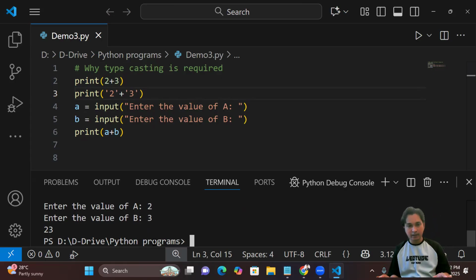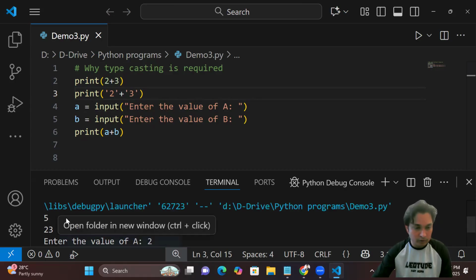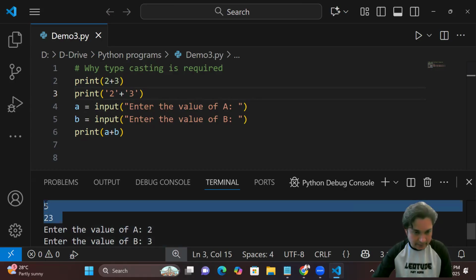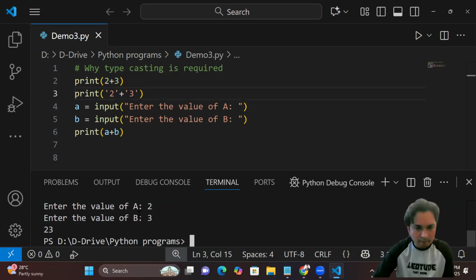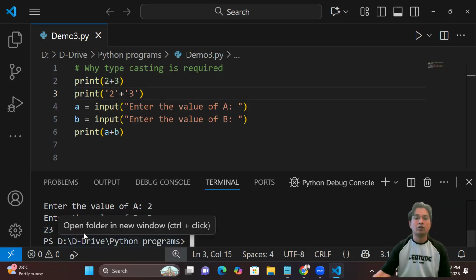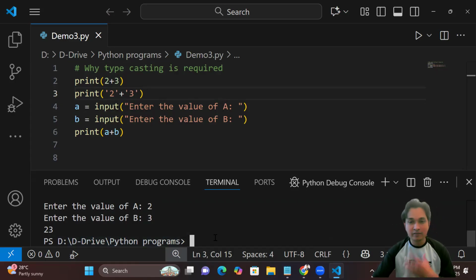Syntactically everything is correct. There is no problem. But logically what I'm expecting my output, that I'm not getting here. And that is a big problem. So how can you overcome this problem? Because you can see here 523. This is very, very important because you are accepting the 2 and 3 and you're getting a 23, which is absolutely not correct. Which is incorrect. And this is not our desired output.